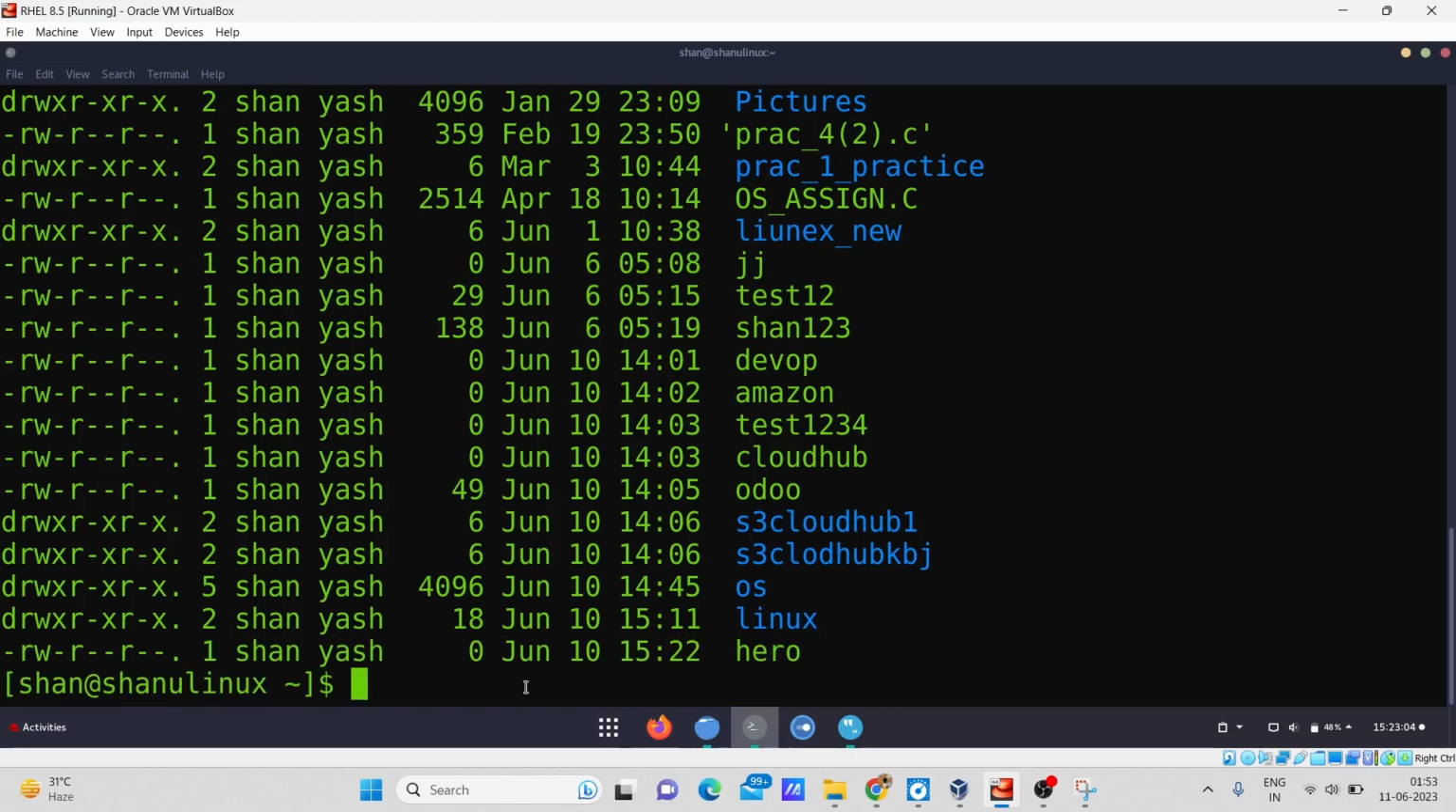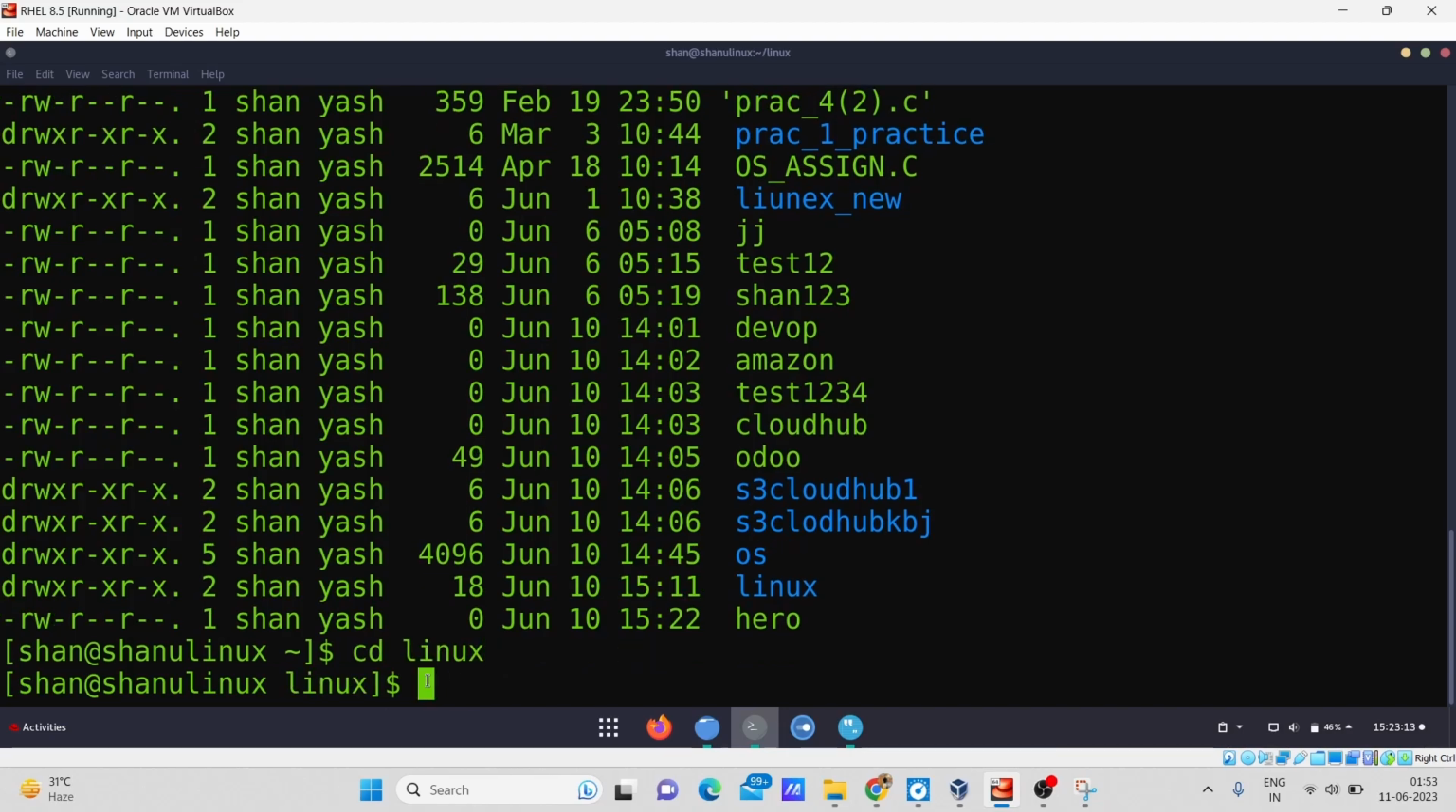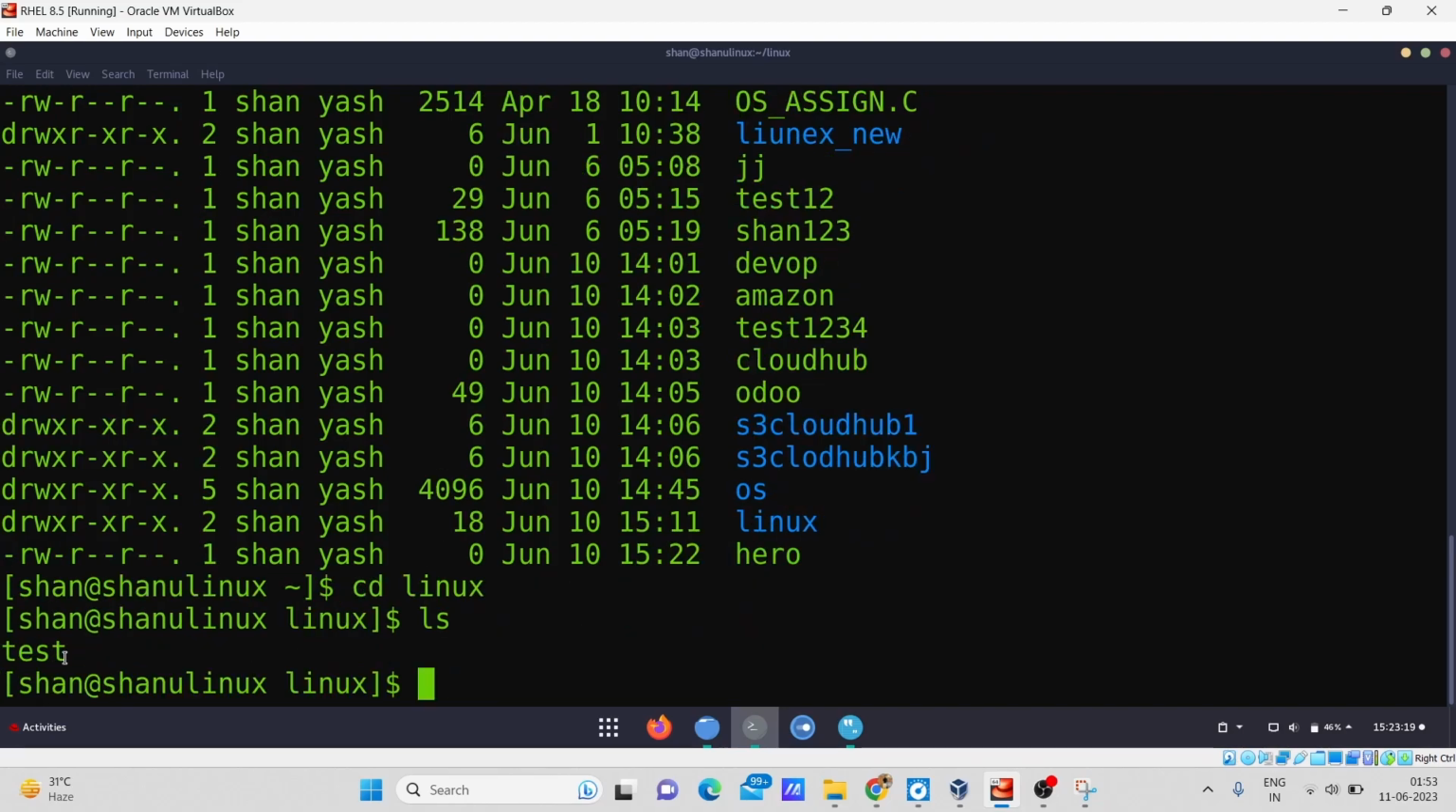So now I will move to any other directory from this. For example, I'm taking this directory. I will move in with cd linux. Yeah, so right now I'm in my linux directory, and in that linux directory, okay, it has only one file, which is named test. So now what I will do, I will create a soft link in this directory.